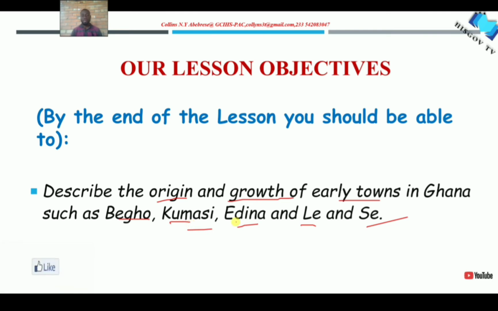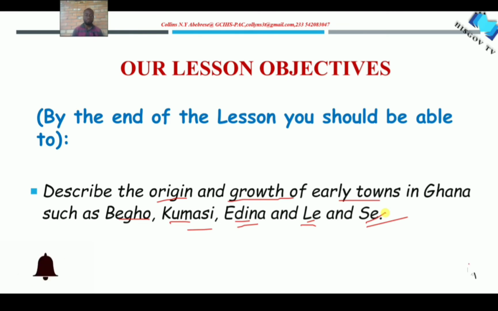And then we have Edina, you may be familiar with Edina, but probably because of the traditional name, we will look at the anglicized name or the European name given to this town, and then probably you remember this town. It's also a famous town. Then we will look at the town of Lehnse, which I know probably is still not around, but we will look at where it is found, and we just learn something small about these towns.